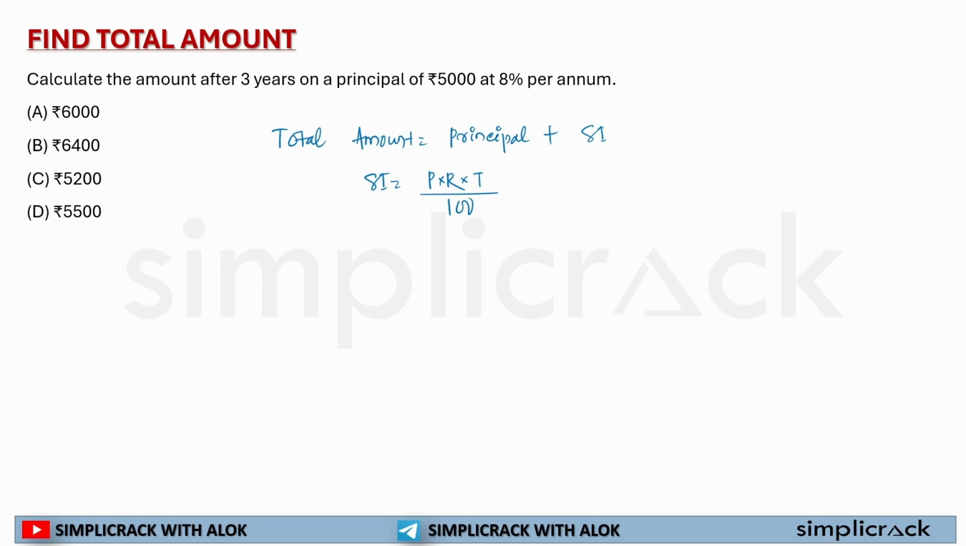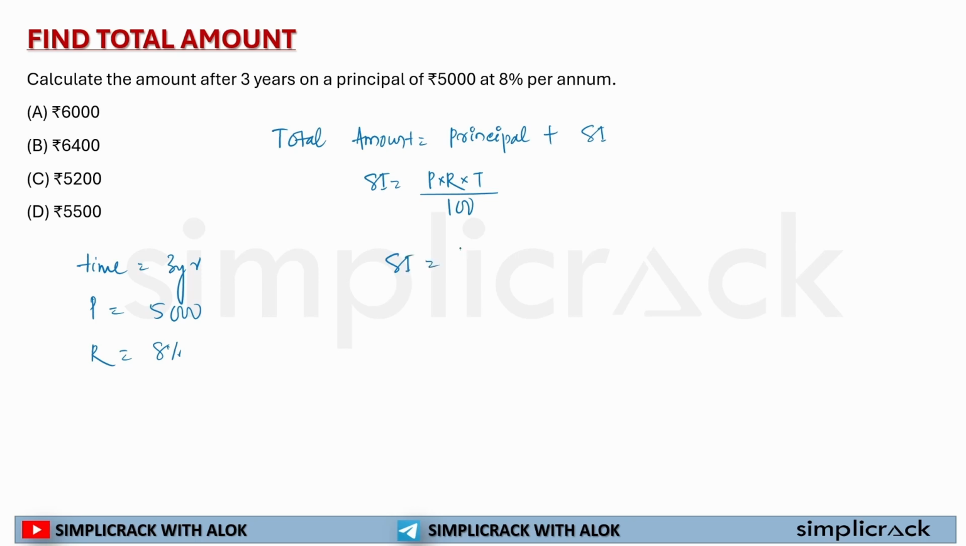Okay, so now let's see. Here it is asking the amount after 3 years. That means the time is 3 years, on a principal of 5000. That means principal is 5000, at 8% per annum. That means rate of interest is 8%. So I have to find out the SI first.